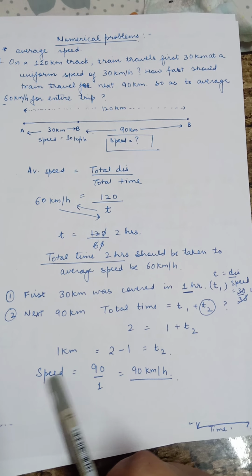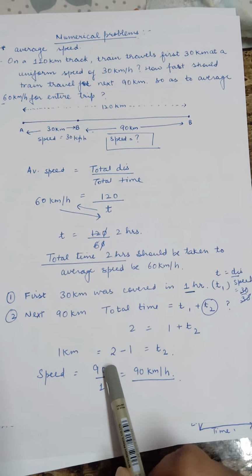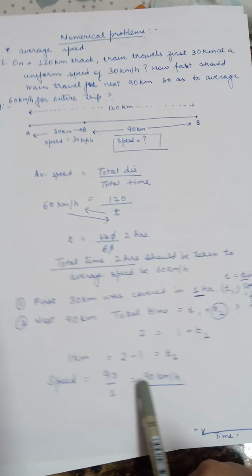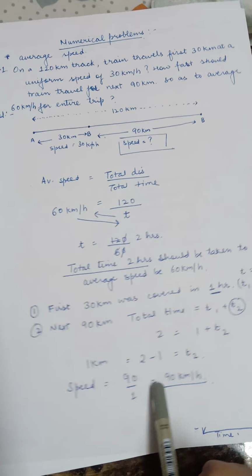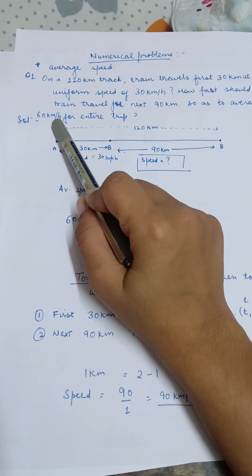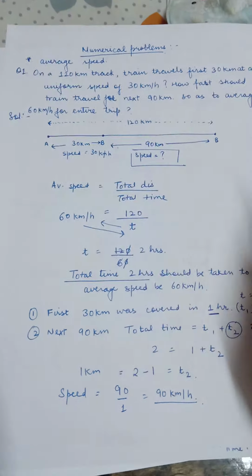So again keeping the same formula, speed is equal to distance upon time. Distance is 90 kilometer and time is 1 hour. So the speed of the train should be 90 kilometers per hour so that the average speed for the trip is 60 kilometer per hour. Hope you get this numerical based on average speed.